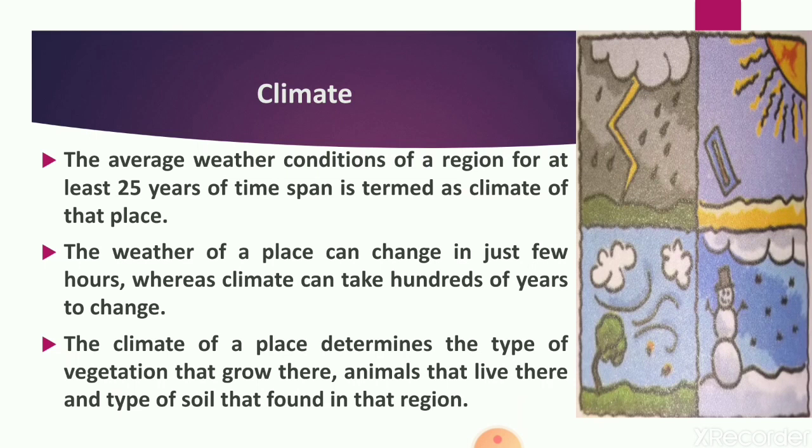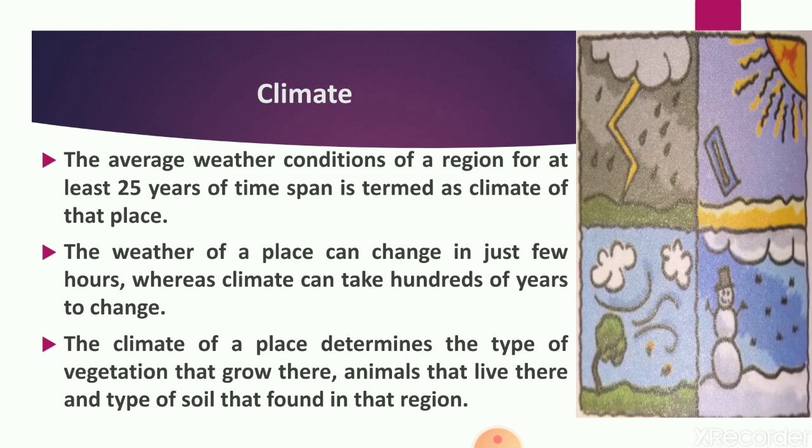If we find that the temperature of a place is high most of the time, then we can say the climate of that place is hot. And if there is also heavy rainfall, then we can say that the climate of that place is hot and wet. That means we can determine climate by keeping the weather records of the last several decades, or at least 25 years.